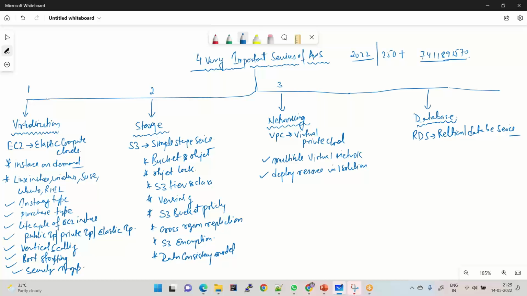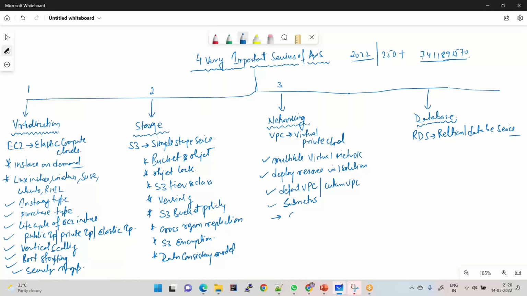There are a couple of topics that I'm going to write, which are very, very important. If you are preparing for VPC, please have a look at these topics. First, you need to understand the default VPC and custom VPC. Please go through default VPC and custom VPC. You also need to understand subnets.